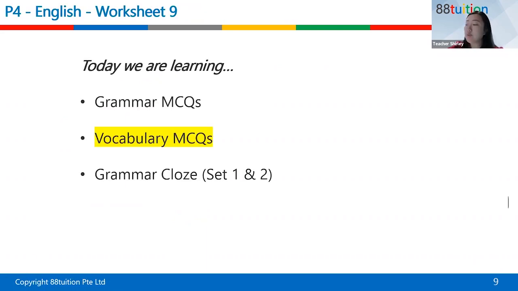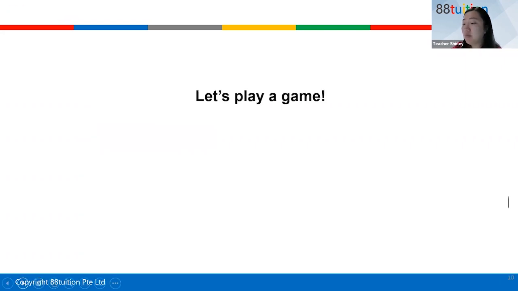Okay, next one. I think the next one is really interesting: vocabulary. Vocabulary is something that you have to build along the way. If you have a very strong foundation, especially if you read very extensively, you will have a really large word bank, and it will help you in terms of writing as well. So let's try to build the habit of reading. All right, let's play a game.